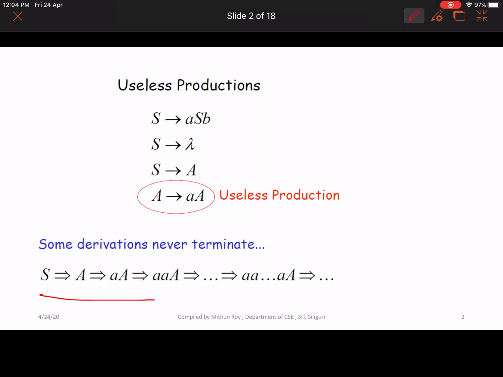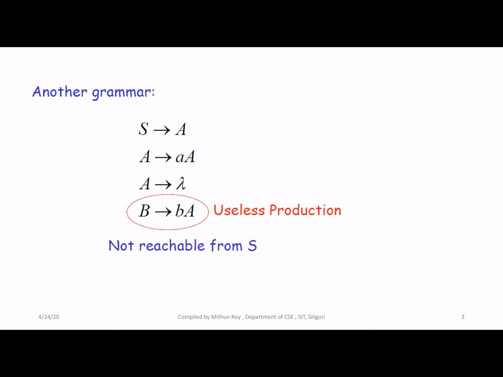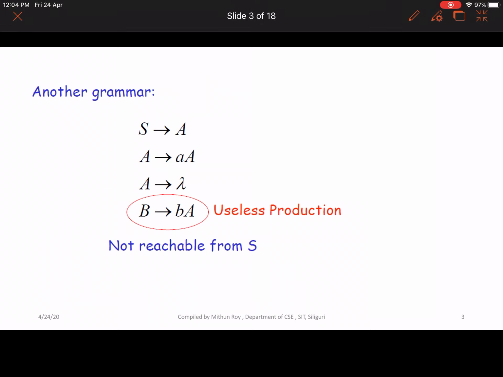Another kind of production is like this. If this is your given grammar and capital B is one of the non-terminals, you can't reach it from the start symbol.